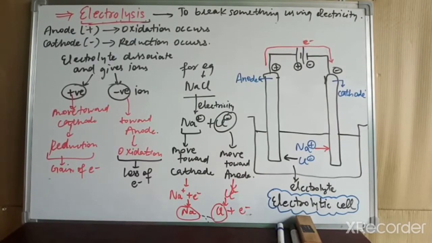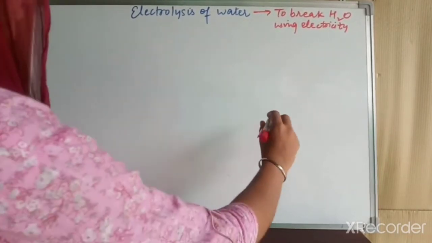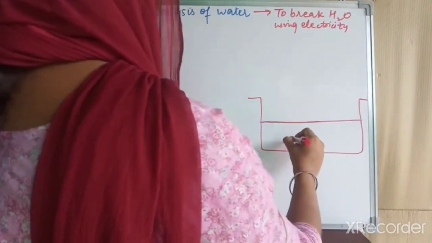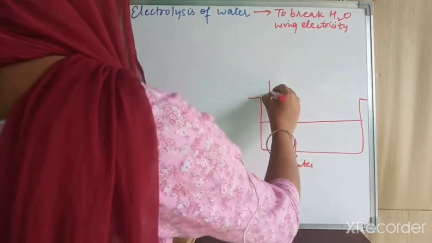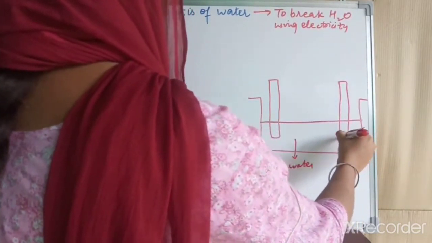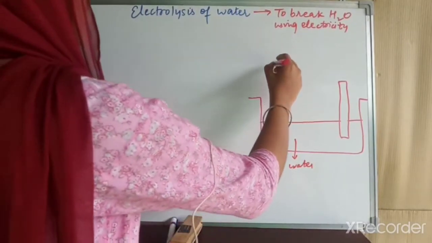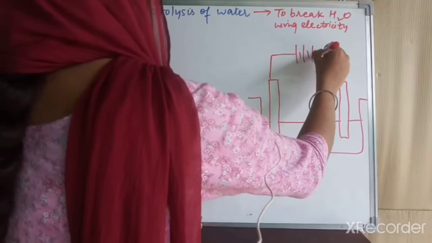Now we will study the electrolysis of water, how it takes place. To do the electrolysis of water, we will take water in one container. In this container we will take our water, and then we will dip 2 carbon electrodes in this water. These 2 electrodes will next be connected to the positive and negative terminals of the battery.